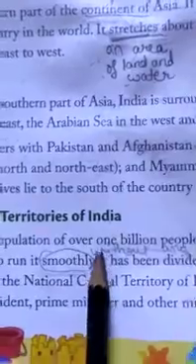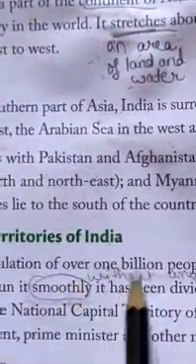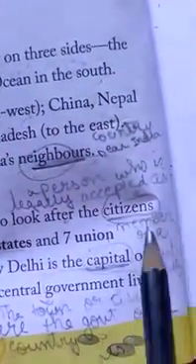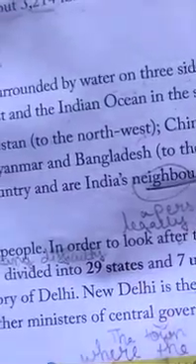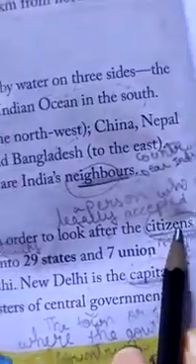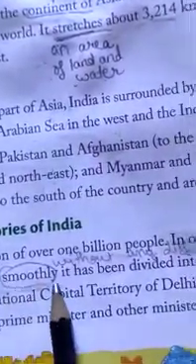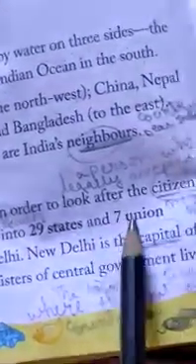So India is a very big country and it has a population of over 1 billion people. Citizens means members of a particular country. The people who live in a particular country are citizens of that country. So India is a very big country. To run it smoothly, it is divided into 29 states and 7 union territories.